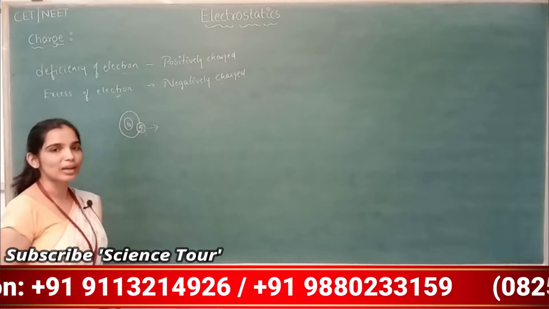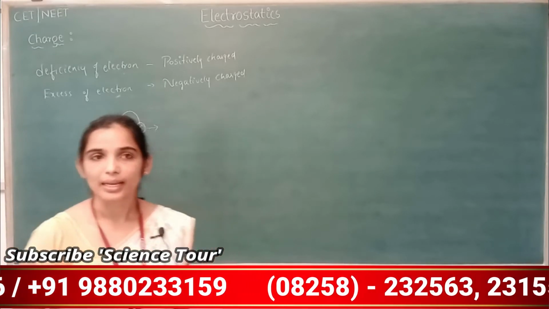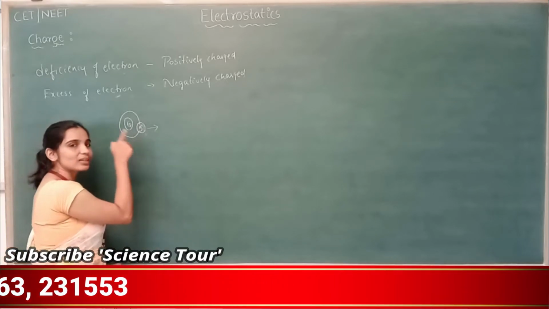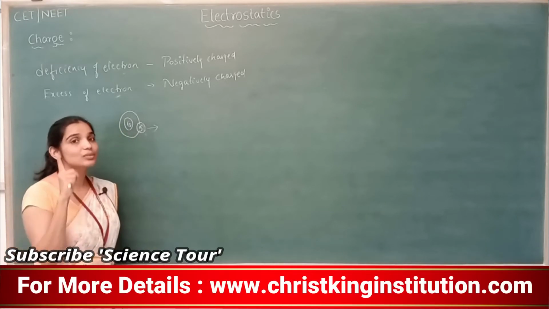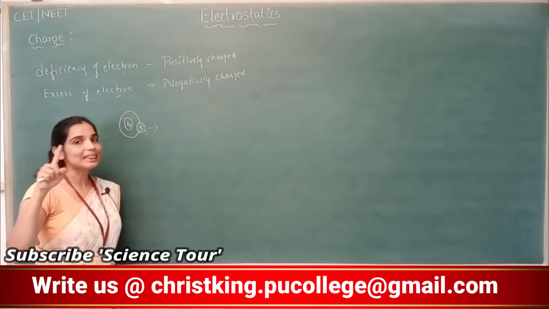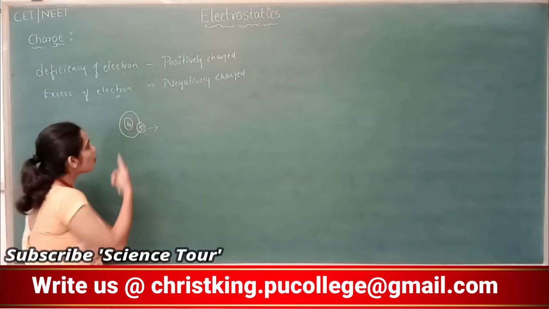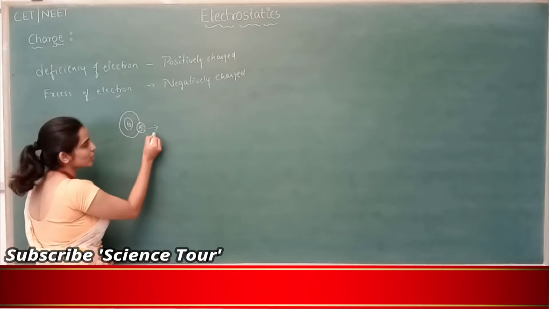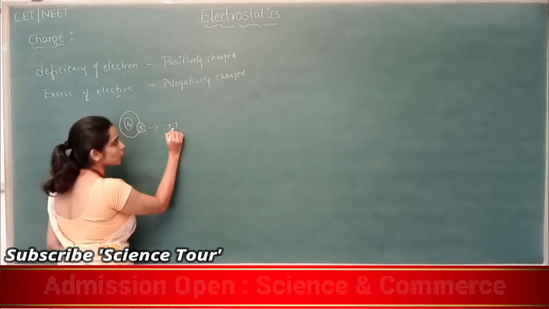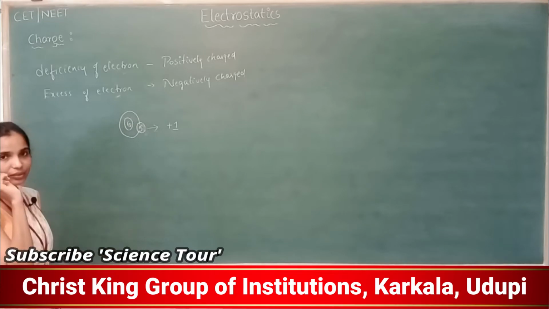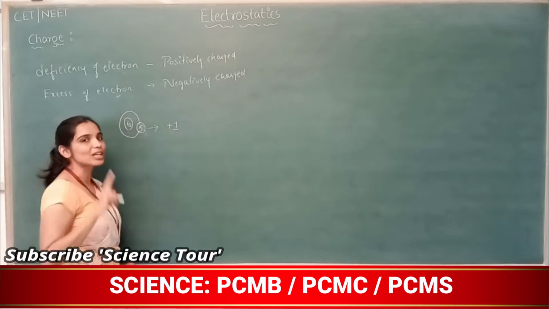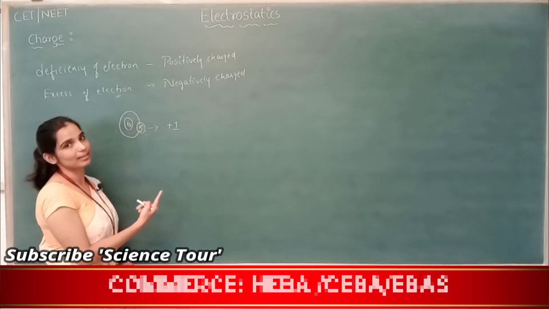Now the number of electrons in this atom is 5 and the number of protons is 6. Whether there is an excess of electrons or a deficiency of electrons, there is a deficiency of electrons. This atom has one less electron, meaning one more proton. Then what is the charge of this atom? The charge of this atom is plus 1. So there is one extra positively charged particle in this atom.